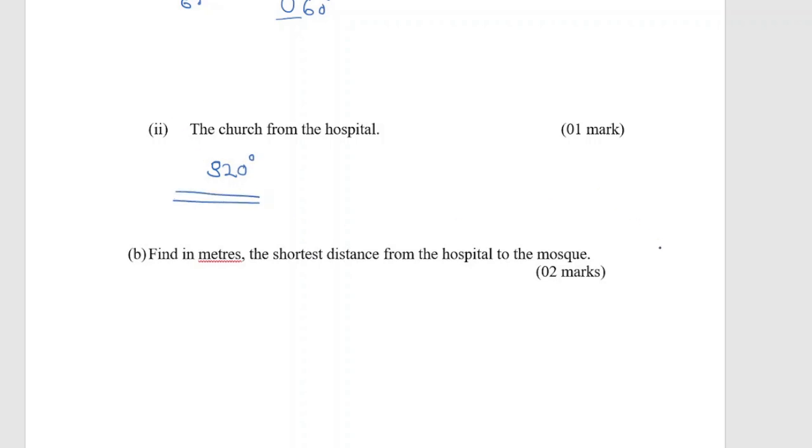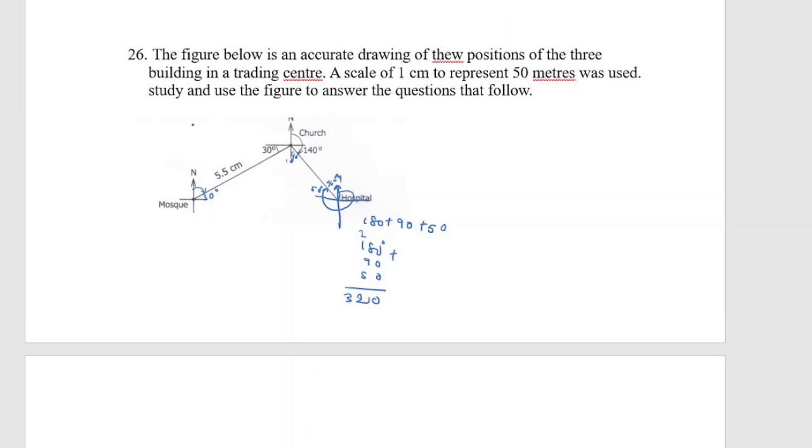Okay, now they are telling us to find, in meters, the shortest distance from the hospital to the church. Now what we are going to do, I'm guiding you: you draw and join from here, then you make this the shortest distance. After that, get your ruler and a pair of dividers and measure. For example, I'm just giving you an assumption: suppose I've measured maybe 10 centimeters here.